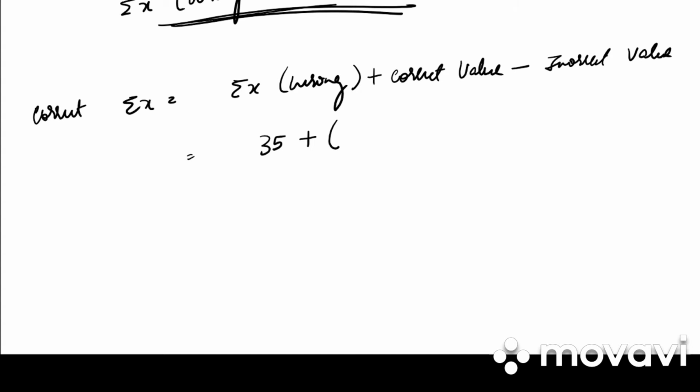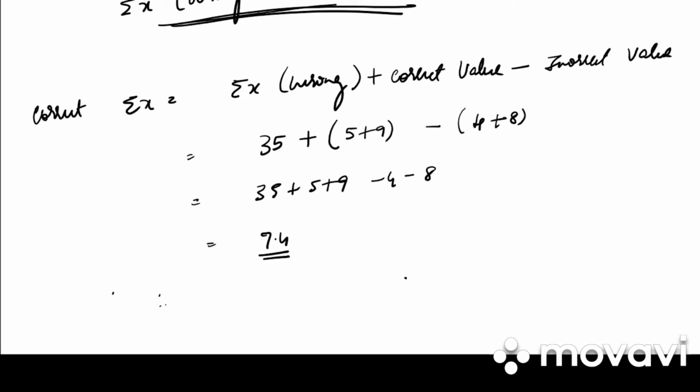They have said that there were two corrected values, 5 plus 9, which were wrongly taken as 4 and 8. So it is 35 plus 5 plus 9 minus 4 minus 8. How much do we get? 37. Therefore, corrected x bar is 7.4. Clear?